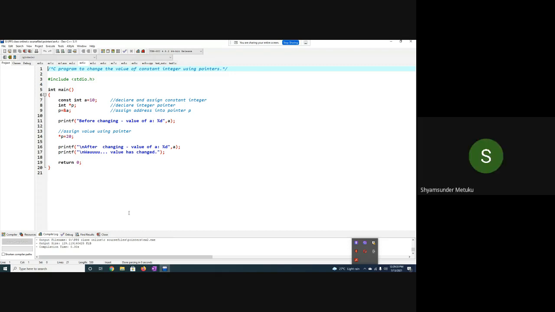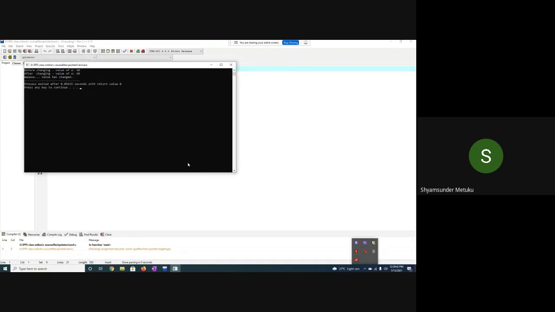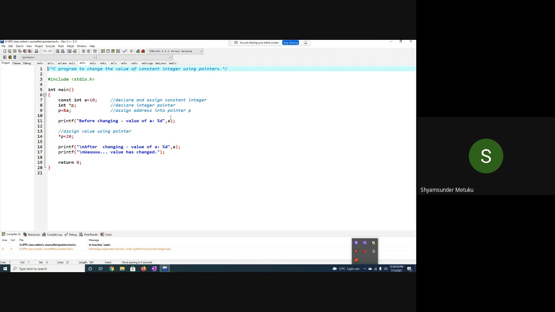So let us verify now. What is it showing? Before changing, the value of a is 10, and after changing, the value of a is 20. So what does it mean? The variable got the property but not the memory, right?